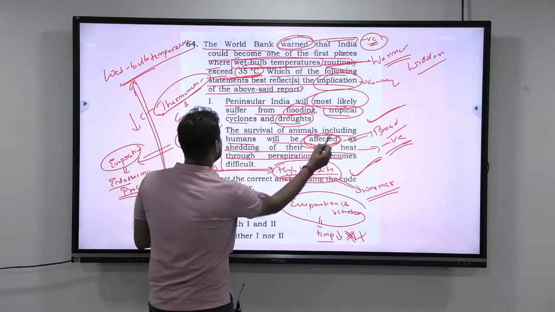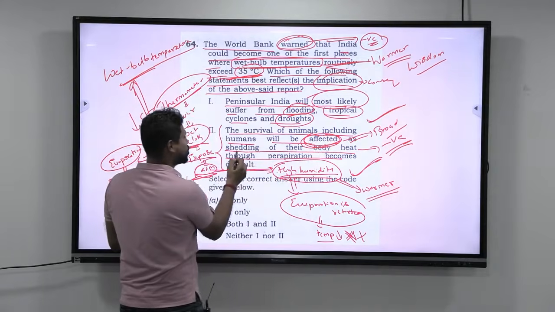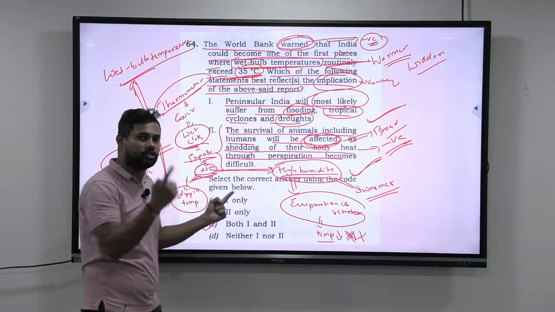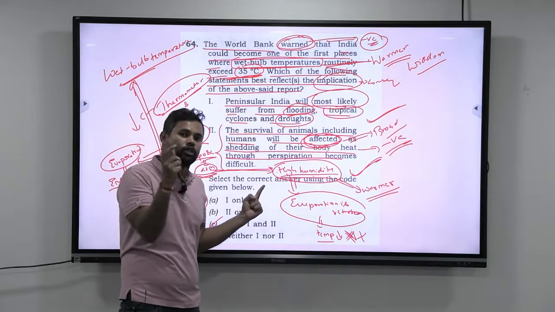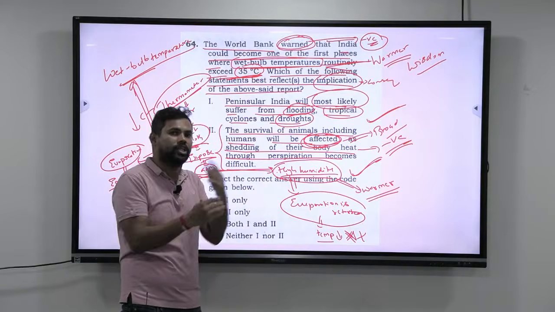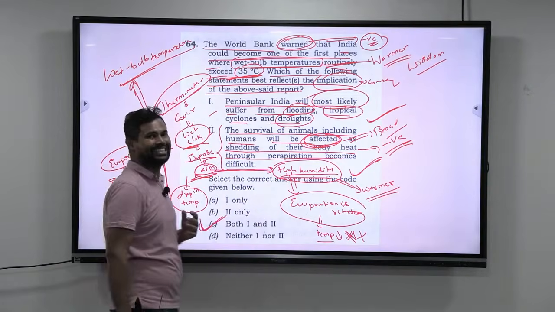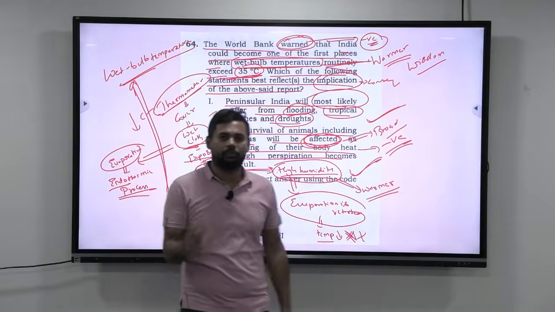The survival of animals, including humans, will be affected as shedding of their body heat through perspiration becomes difficult. Why? Because atmospheric humidity is already high, so evaporation is retarded. So overall, at a conceptual level, you can understand that both the statements are true, and the answer for this is C. So this completes question number 64.